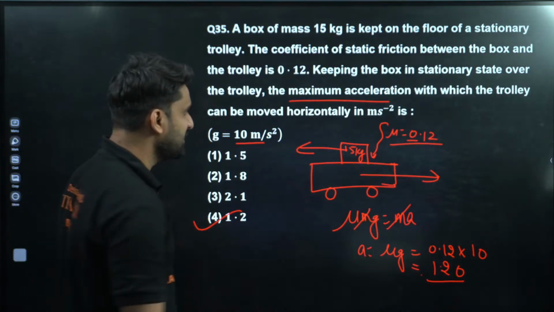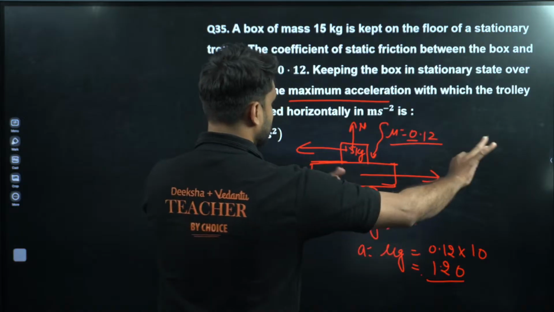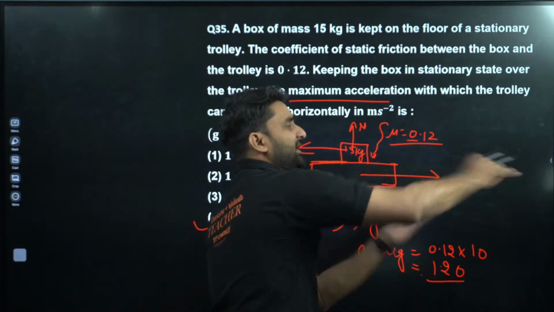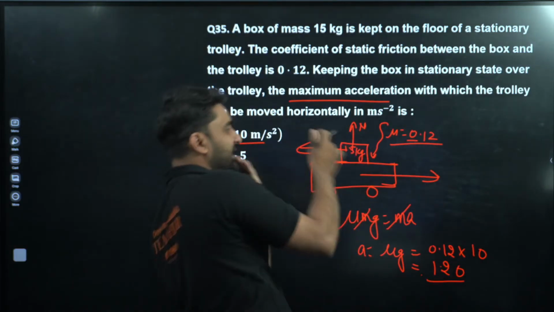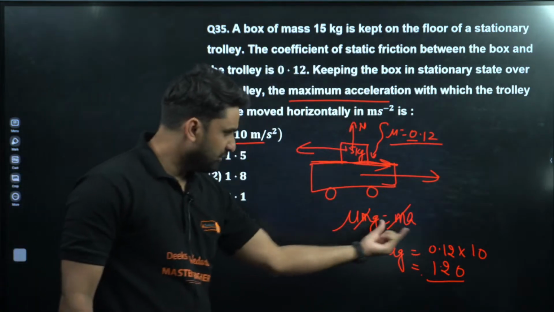So mu mg N is here in upward direction, friction will be here, the body will go this way. So when the trolley will go in this direction, this box tends to go in this direction, so this will be the friction here. So Fr is equal to mu N, so mu mg is equal to ma.